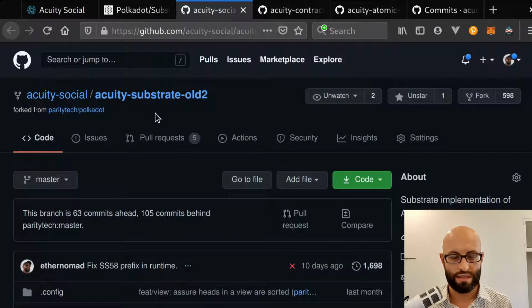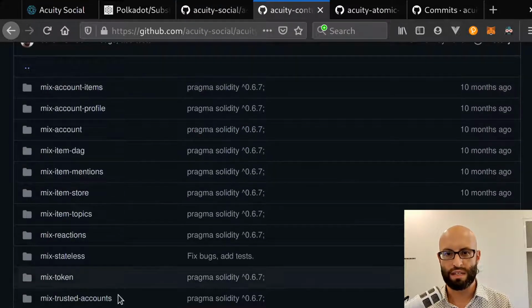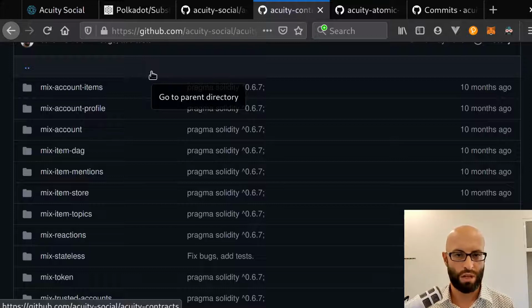There's a couple of other reasons as well. We have a bug at the moment where it's not possible to become a validator, and that's partly due just to the complexity of the Kusama codebase. Also, we're unable to enable the contracts palette on the current codebase, and that's a major problem for us, because the whole point is that we have all of these smart contracts that were deployed on the previous Mix blockchain, and we need to be able to deploy these on the new Acuity blockchain. And these are written in the Solidity smart contract programming language.